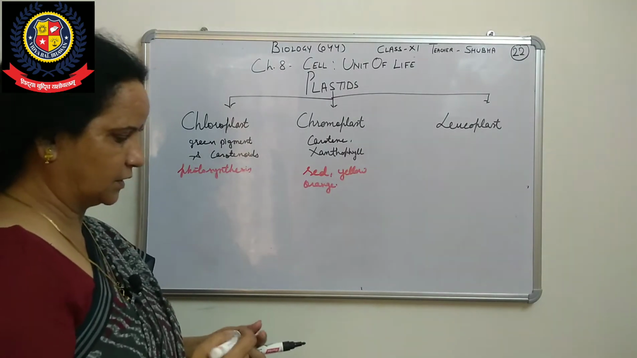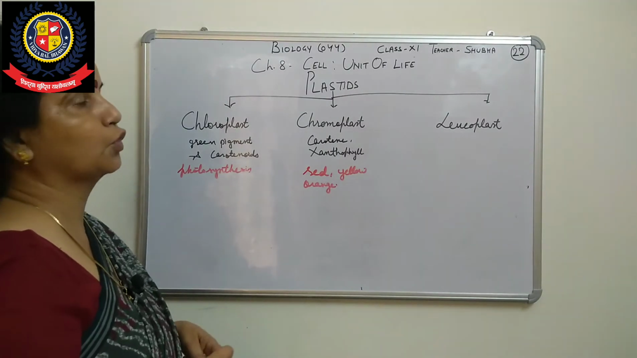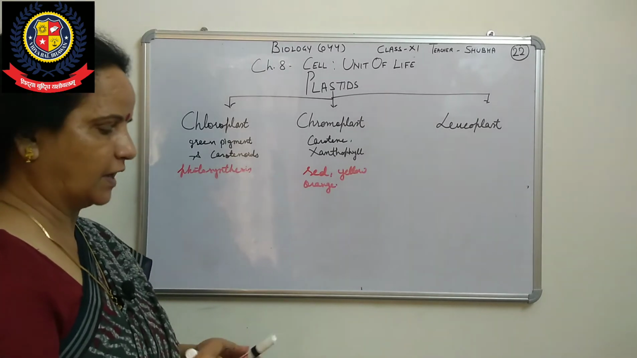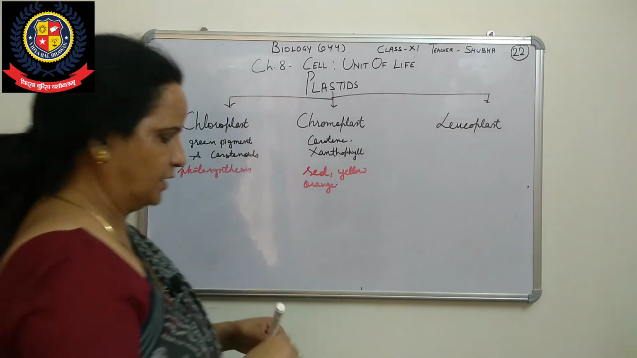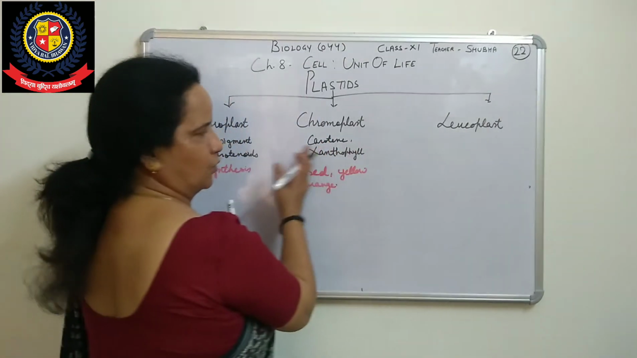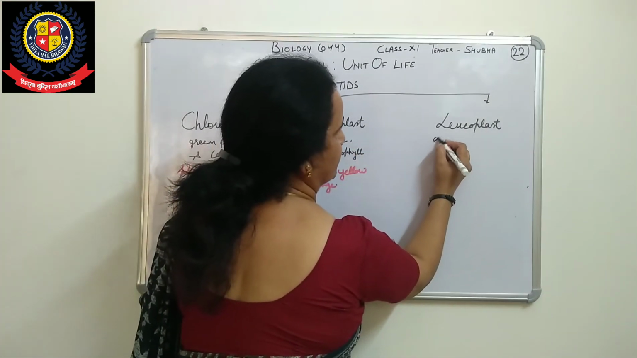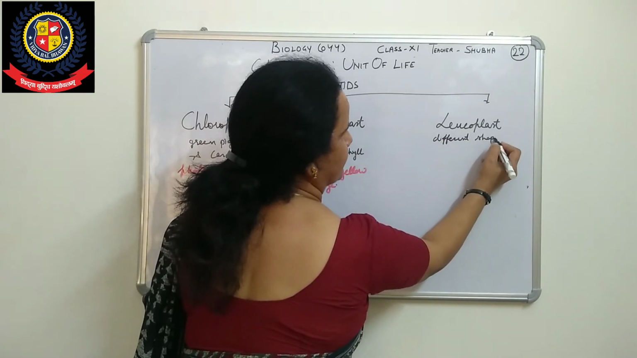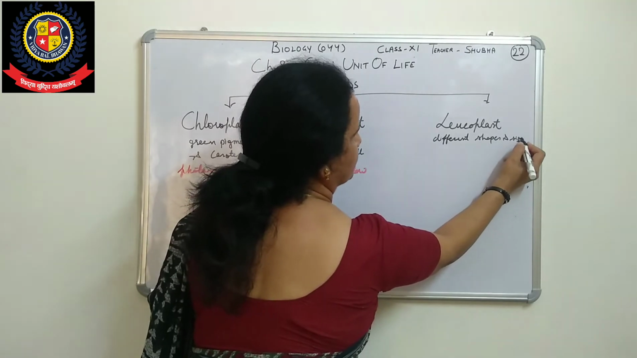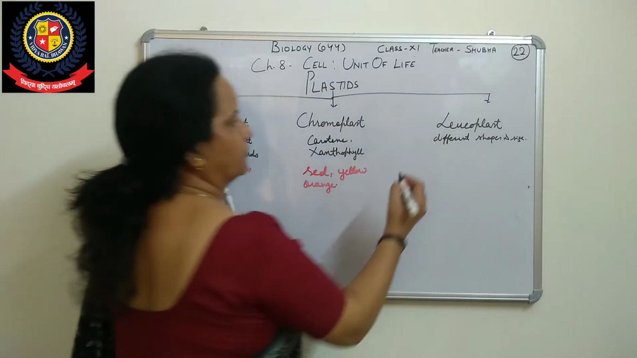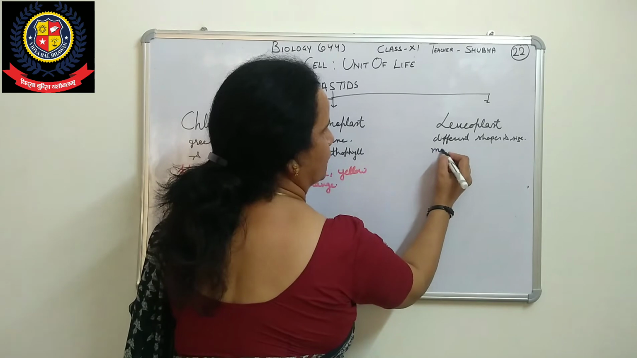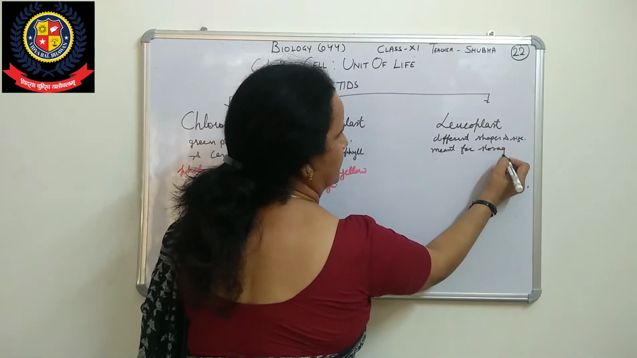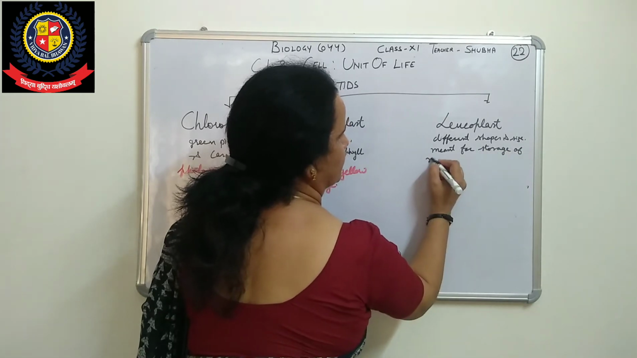Now the next one is leucoplast. Leucoplast is meant for storage. They vary in shape and size, and are not pigmented. They are meant for the storage function, storage of nutrients.